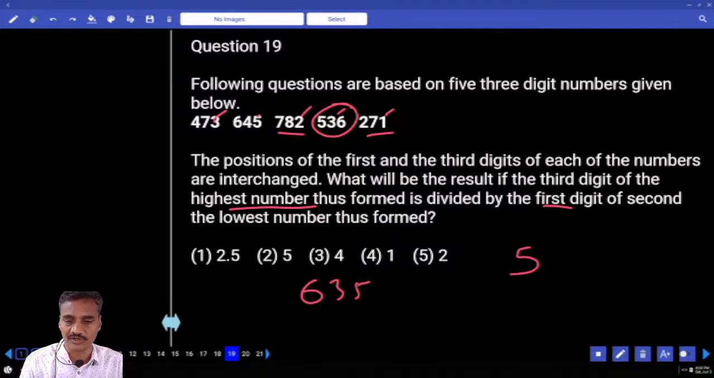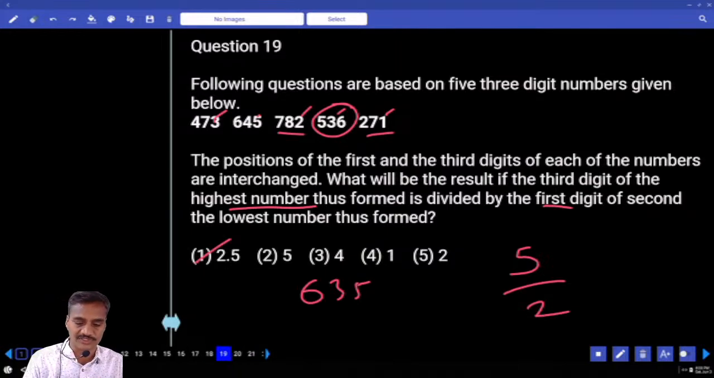First digit of the second lowest, and that is 278. Now 5 divided by 2. What is your answer here? 2.5. 2.5, choice 1, question number 19.